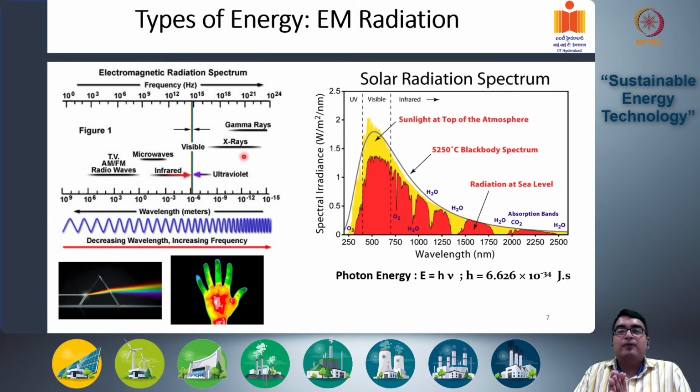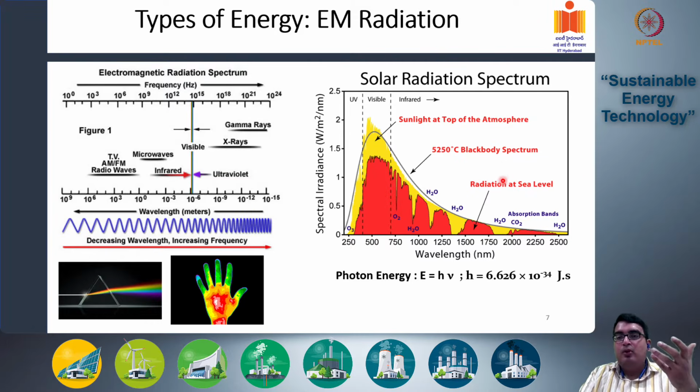So all of these types of waves are basically different aspects of your electromagnetic spectrum. Here we are seeing visible light, and here you are seeing your typical hand in the infrared region, where because of the temperature of your hand, you are getting infrared radiation of various intensities. Higher intensities or hotter regions are showing up as red, while your fingertips are colder and hence they are showing up as green. We will discuss this point that hotter substrates emit radiation at higher intensities and lower wavelengths typically than colder substrates, and we will see this point later.